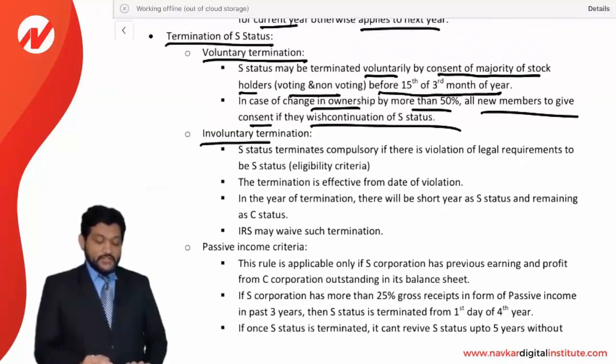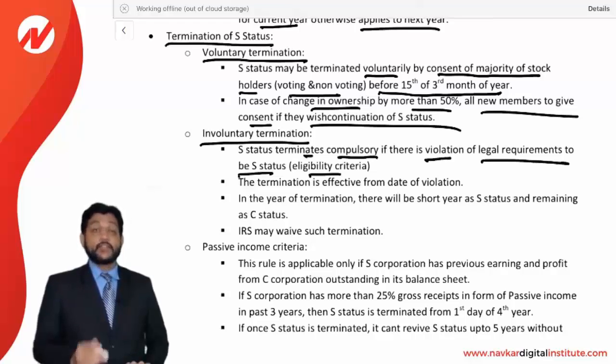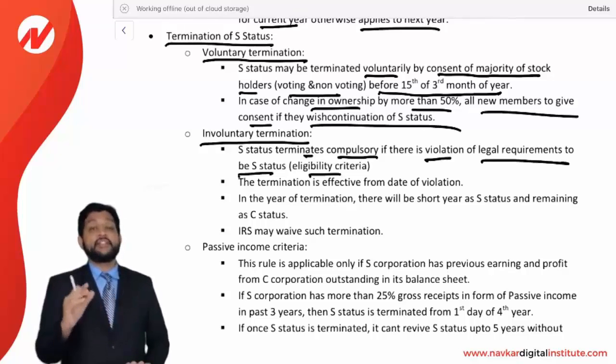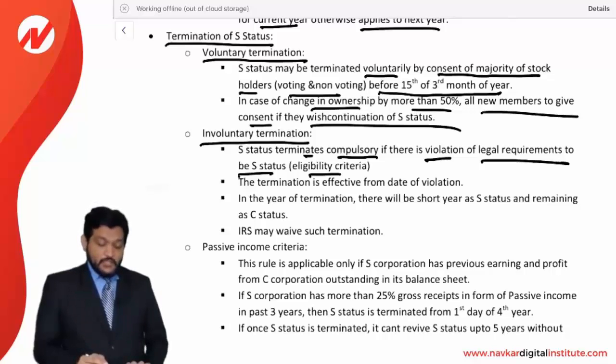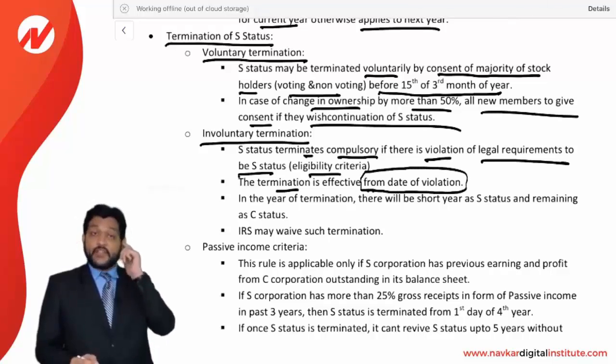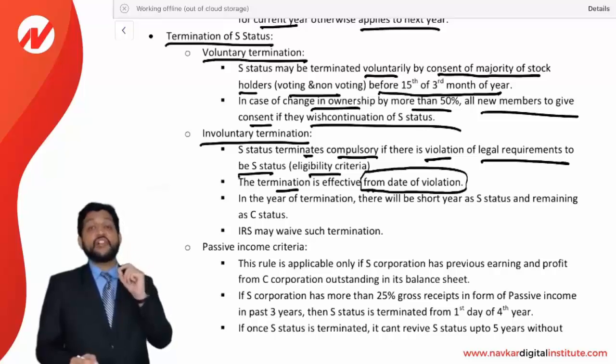Now, involuntary termination. S status terminates compulsorily if there is a violation of legal requirement as to be a S status, like eligibility criteria. If any of the eligibility criteria has been violated, then your S status will automatically be terminated. There is no option at all. It will be terminated. The termination is effective from the date of violation. Look at this, very, very important part for you. Termination will be effective from the date of violation.